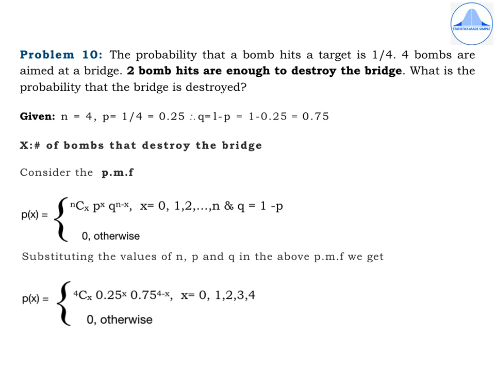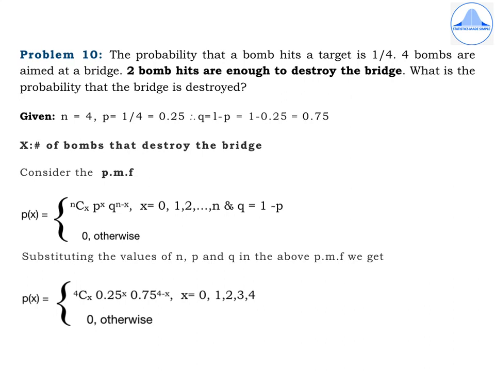They have mentioned in this problem that 4 bombs are aimed at a bridge, and hence it will be a binomial distribution problem, and we need to find out the two parameters n and p. So write given n equal to 4, p equal to 1 by 4, which is 0.25, q equal to 1 minus p is 1 minus 0.25 is equal to 0.75, and x denotes number of bombs that destroy the bridge.